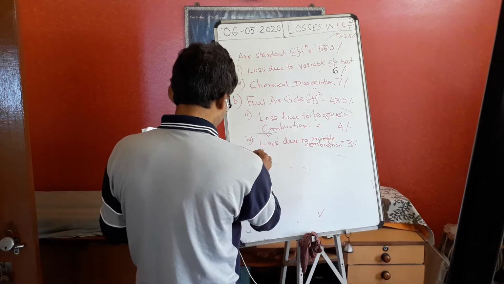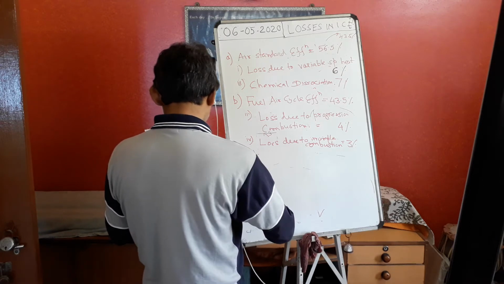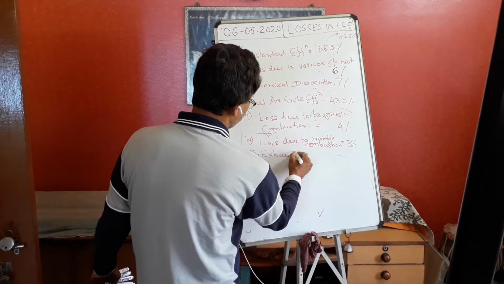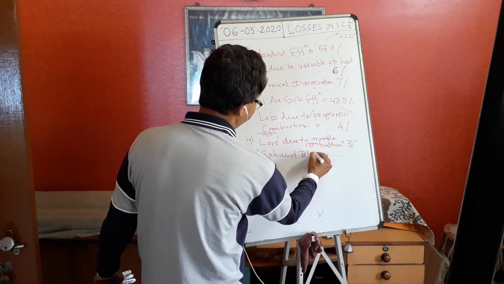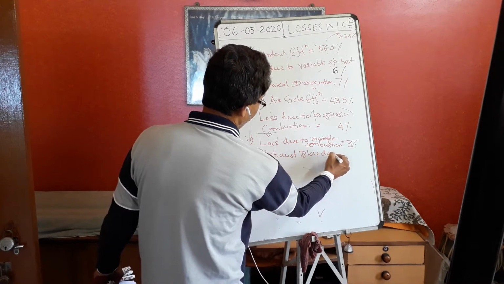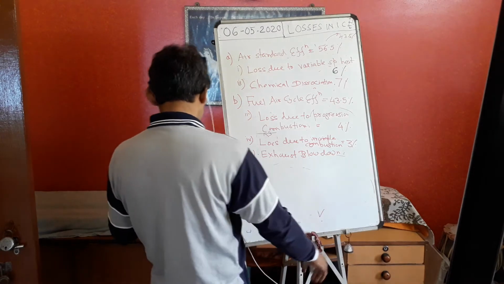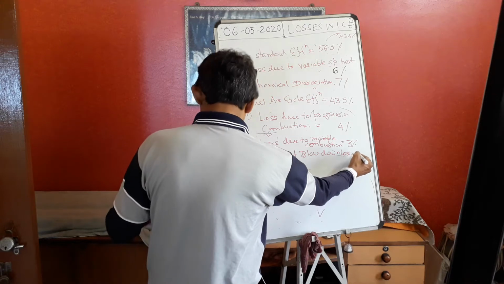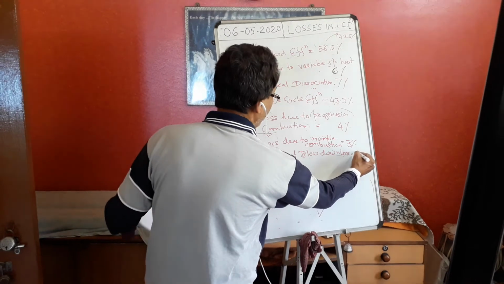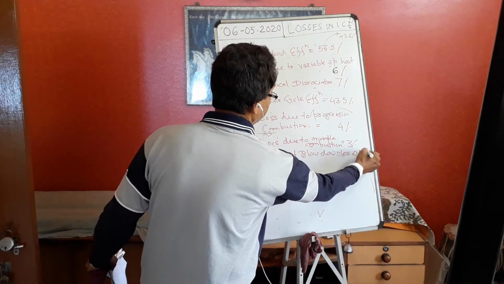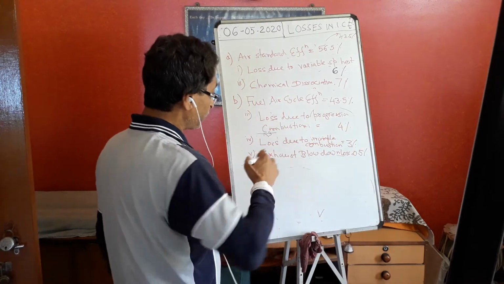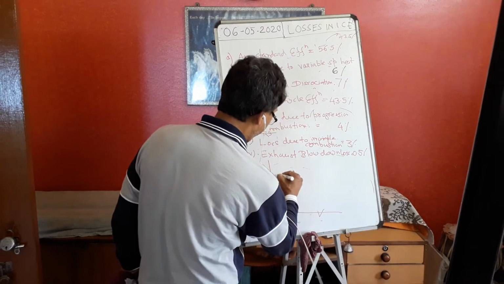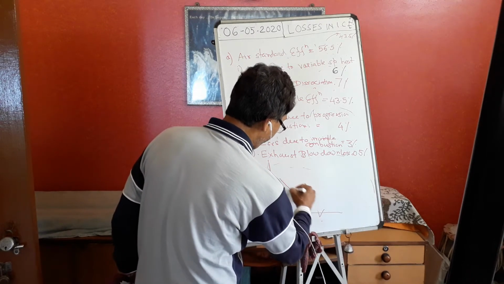Then another factor is there: exhaust blowdown loss. Exhaust blowdown loss is nearly 0.5%. What is this actually? What is the exhaust blowdown loss? Suppose this is my PV diagram. Again I am coming to the PV diagram.